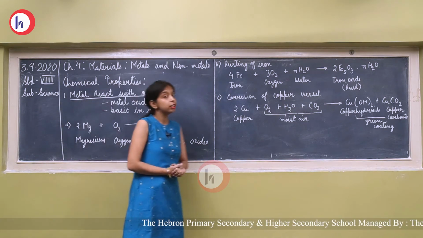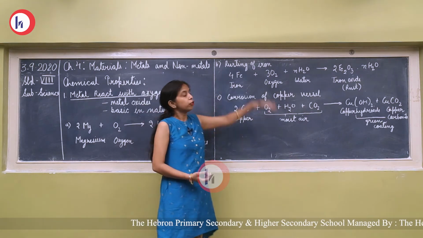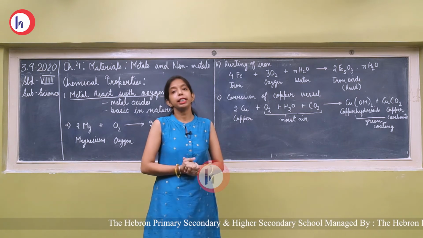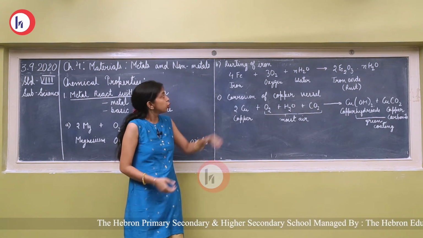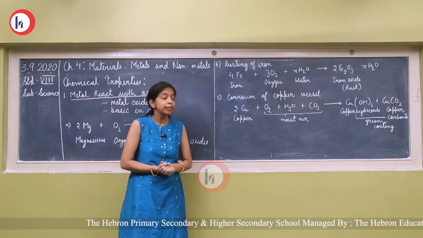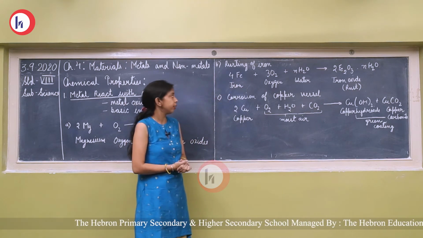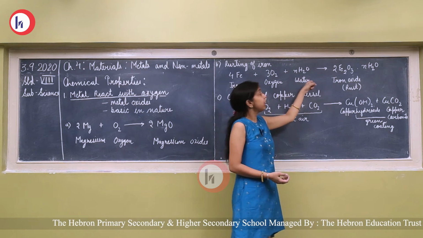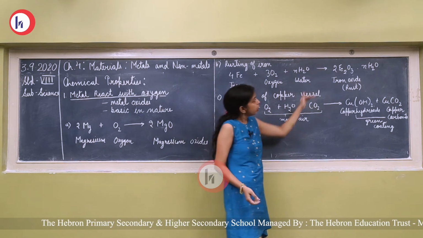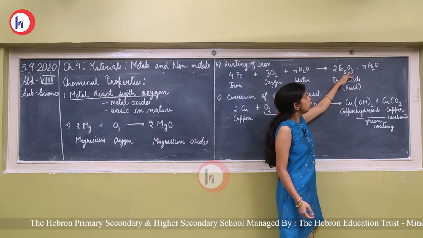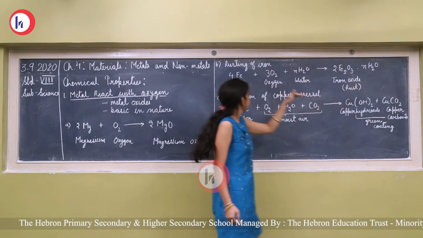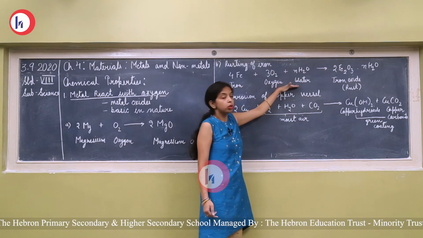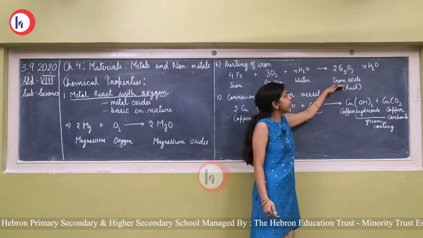Now we will see the next, second: rusting of iron. Nowadays the rainy season is there. You can see this rusting process, meaning iron materials easily get rust. Fe means iron. It is the symbol of iron. Now Fe plus O2, oxygen, reacts with H2O. H2O means water, and it forms Fe2O3 and H2O. Fe means iron, O2 oxygen, H2O water, Fe2O3 iron oxide.